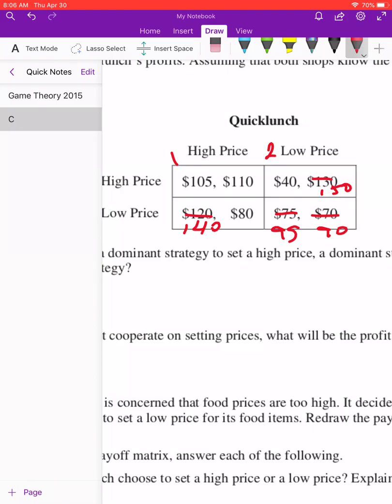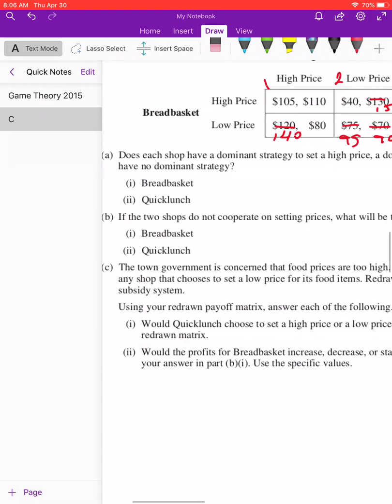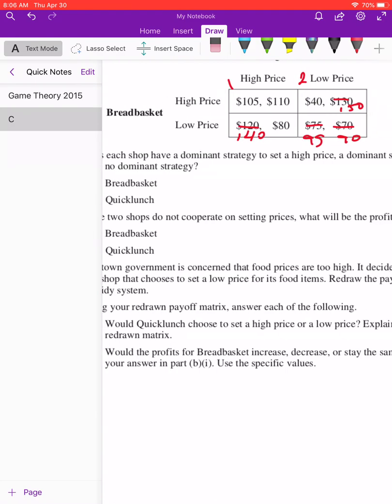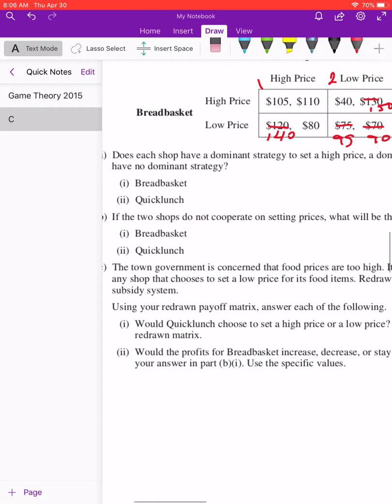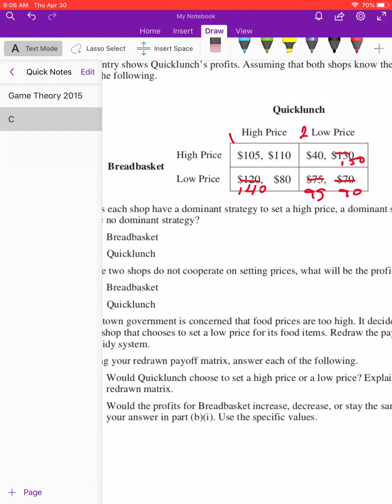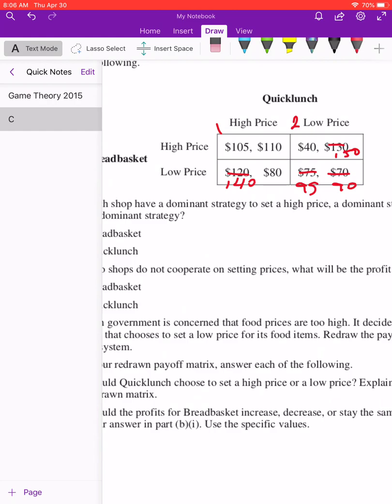So let's take a look at what the question actually asks now that we've redrawn the matrix. Using your redrawn matrix, answer the following. Would Quick Lunch choose to set high or low? Explain using specific values from your redrawn matrix. Would Quick Lunch choose to set high or low? Well, we have to analyze if they have a dominant strategy, so let's look.